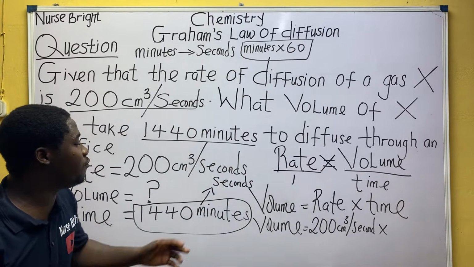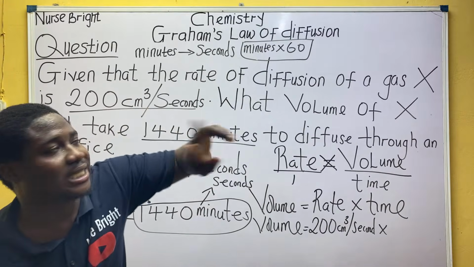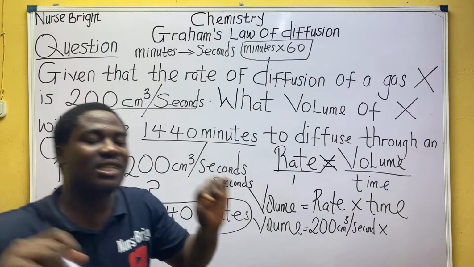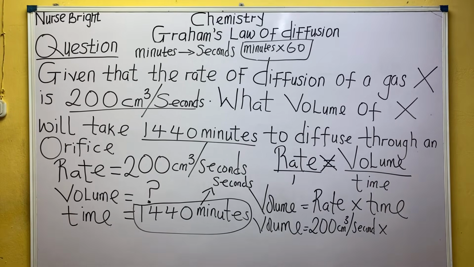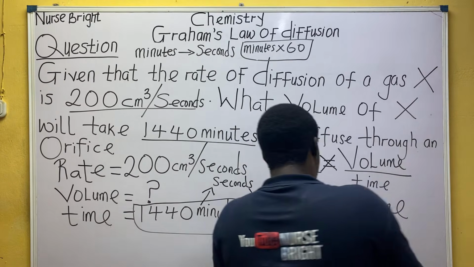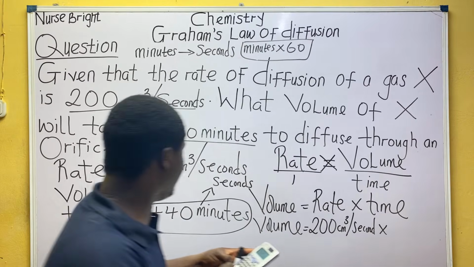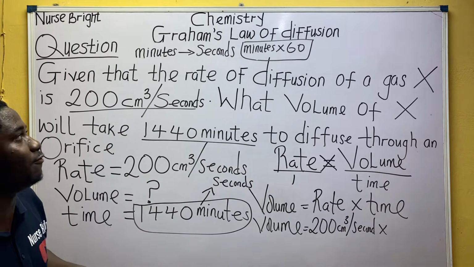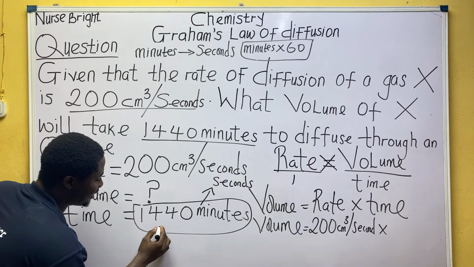But if it was in hours, you multiply by 60 times 60. Since it was in minutes, you multiply by just 60. So what happens here is 1440 minutes times 60, that's 86,400 seconds. So what happens here is converting it.